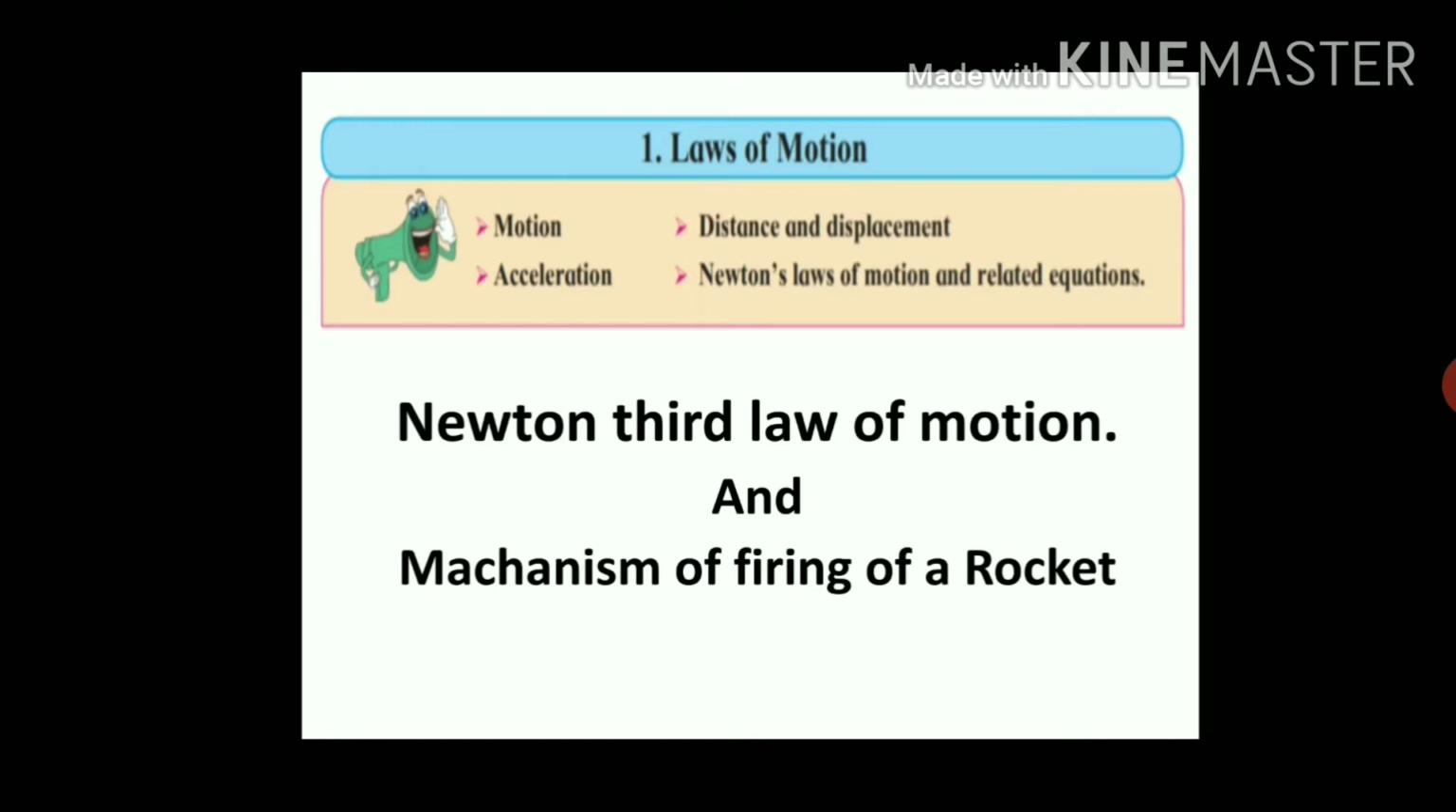Student, today we are going to study about Newton's third law of motion. We know in our surroundings there are many things which work on Newton's third law of motion. Let's see some more information about Newton's third law of motion.